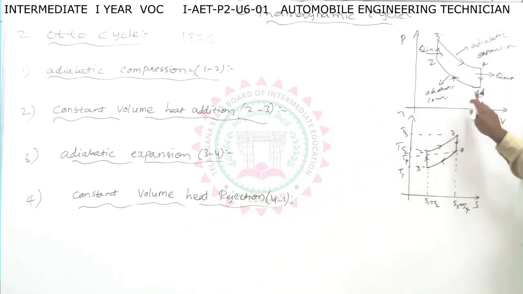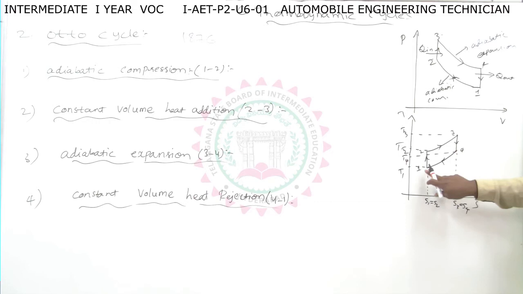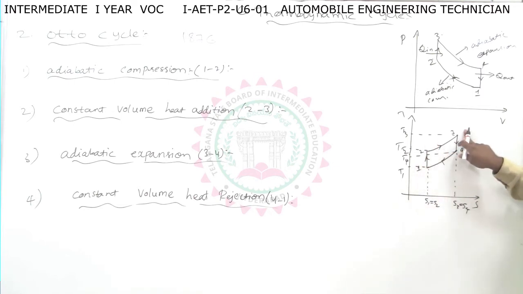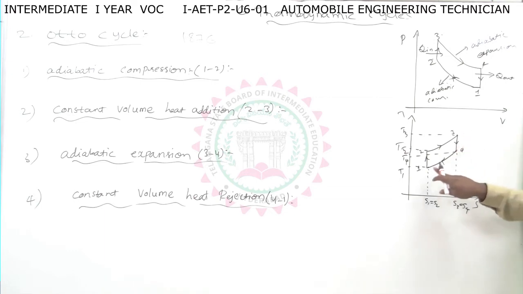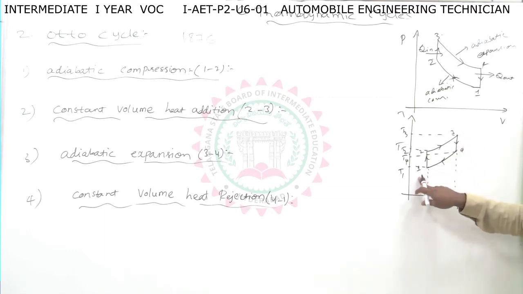So this is the PV diagram, and this is the TS diagram. Process 1 to 2 is reversible adiabatic compression, nothing but isentropic compression. 2 to 3 is constant volume heat addition. 3 to 4 is reversible adiabatic expansion, nothing but isentropic expansion. 4 to 1 is constant volume heat rejection.